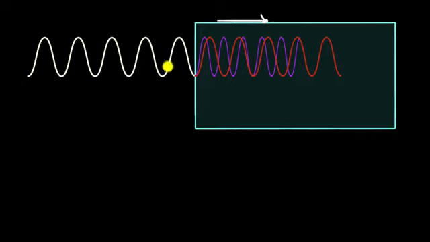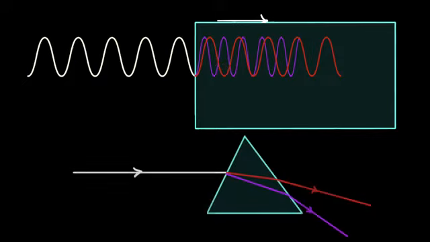Which means if you shoot white light at an angle, they won't bend the same way, the different colors will bend differently. The violet, since it's slowed down a lot, will bend more compared to red. So red will bend less, violet will bend more, and of course all the colors will be in between, and as a result the colors separate out. That's why the prism separates out all the colors, and this is also the reason why we see rainbows.